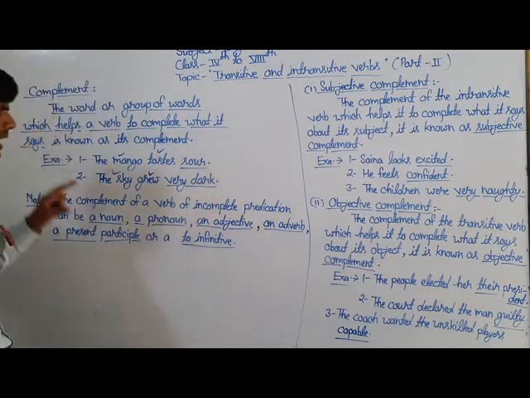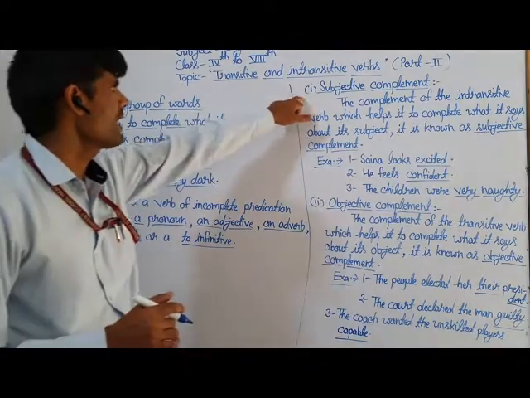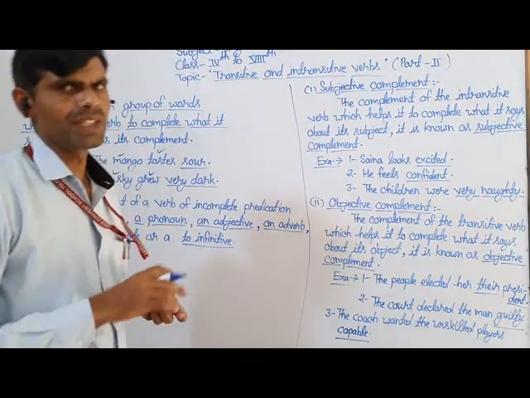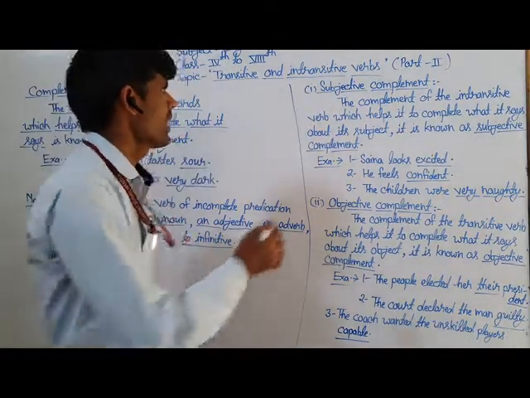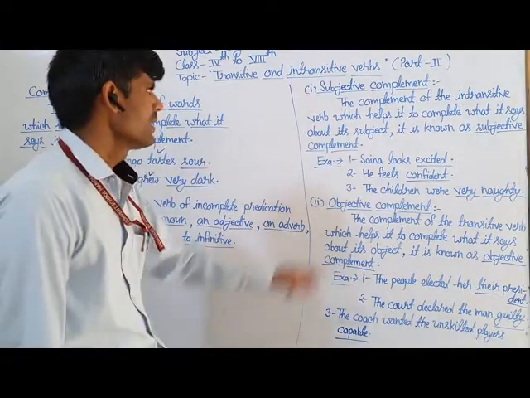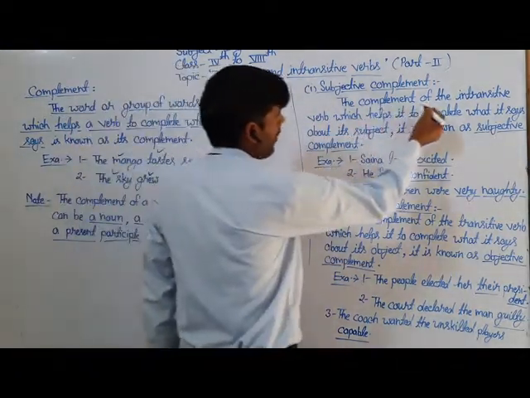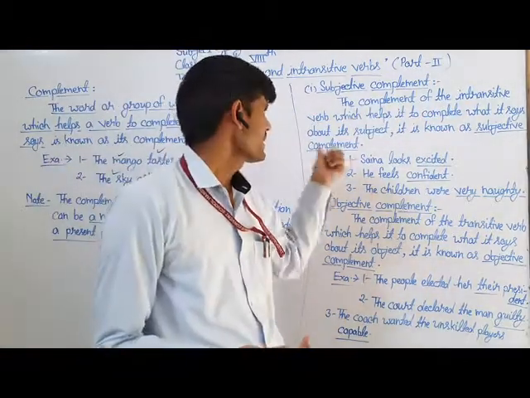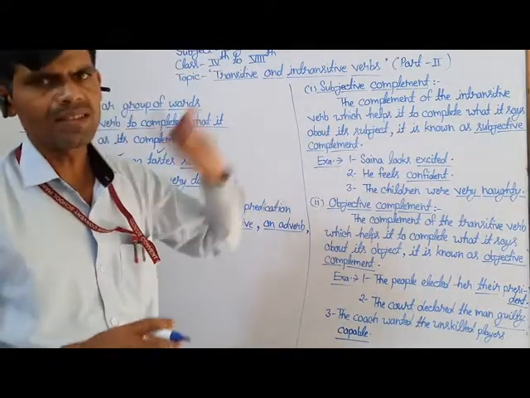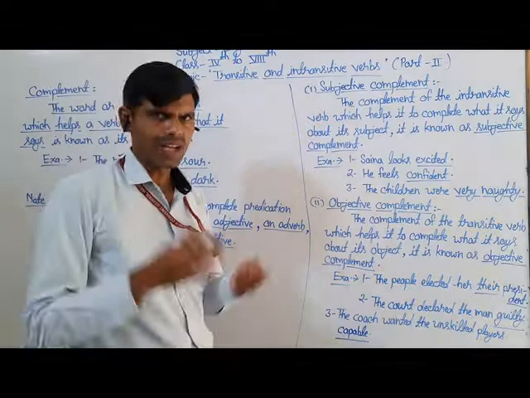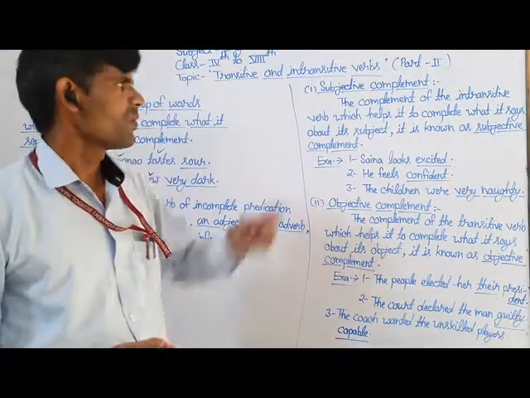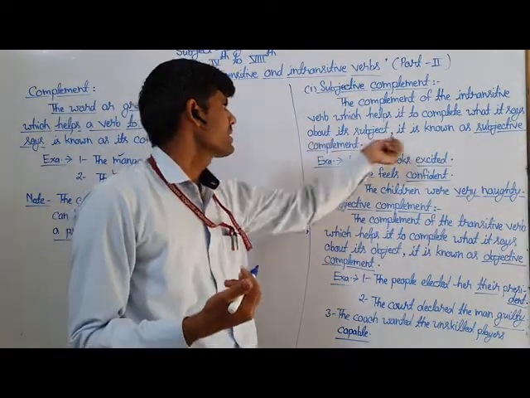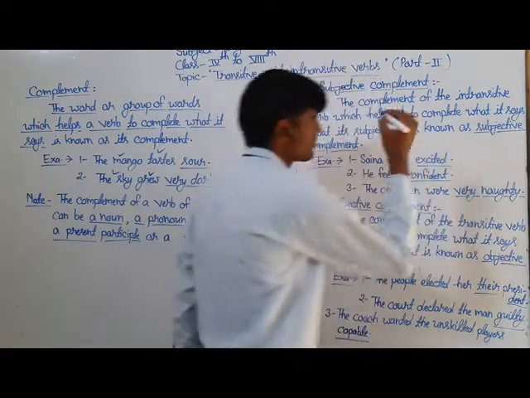This is the complement, and a complement is of two types. The first one is subjective complement. What is the subjective complement? It is the complement of the intransitive verb which helps it to complete what it says about its subject. The complement of the intransitive verb which helps it to complete what it says about its subject is known as subjective complement.